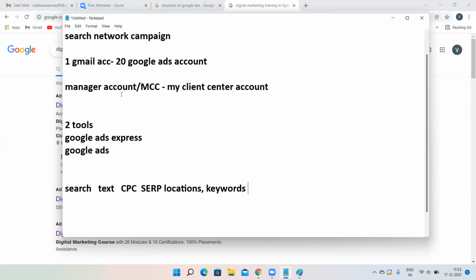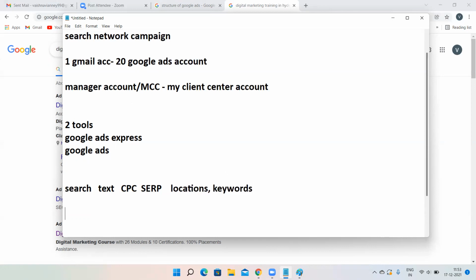Manager account: do not go for a manager account. If you have more than 20 clients, then only go for a manager account. There are two tools, Google Ads Express and Google Ads. Always go for Google Ads. I'll tell you how to go for Google Ads. Do not worry about how to differentiate the two. And the search network type is text, bidding is CPC, and it is going to appear on SERP. You're going to target with the help of locations and keywords.